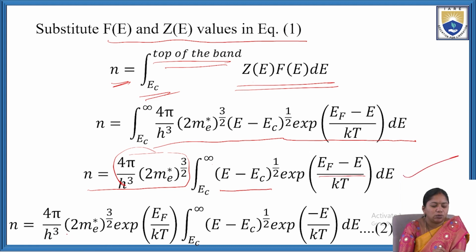So n equal to 4π/h³ (2me*)^(3/2) e^(EF/kT) times the integral from Ec to infinity of (E − Ec)^(1/2) e^(−E/kT) dE. This is written as equation 2.